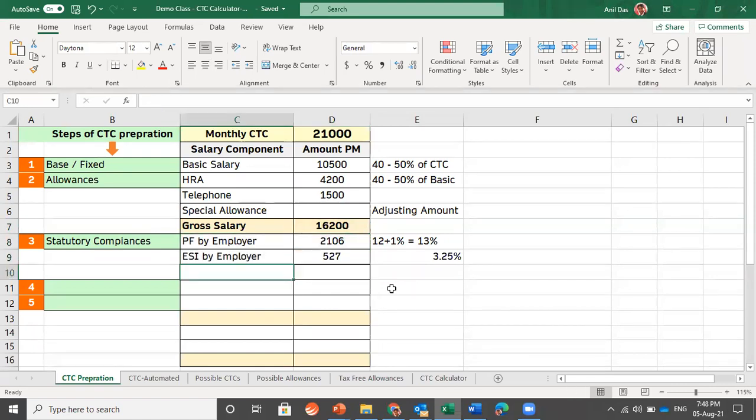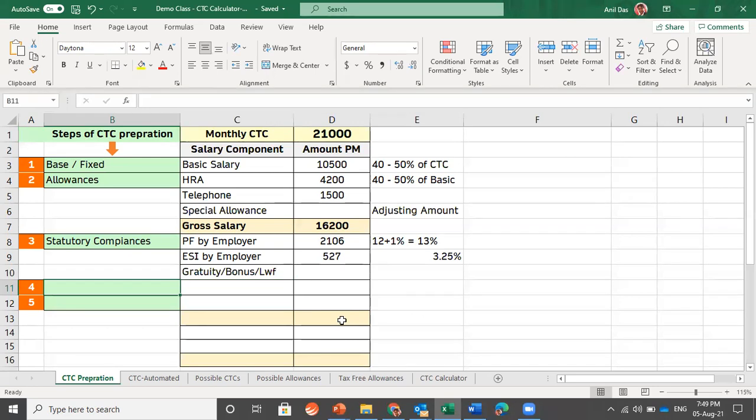Any other statutory compliances, you can add them. You can add gratuity, you can add bonus, you can add LWF. But for a person who is getting 21,000, if you add these, very little would come into the hands of people. So we are ignoring this, we are avoiding this. But as HR or as a company, you can add the cost of gratuity, bonus, and labor welfare fund as well. We are done with the third step also.